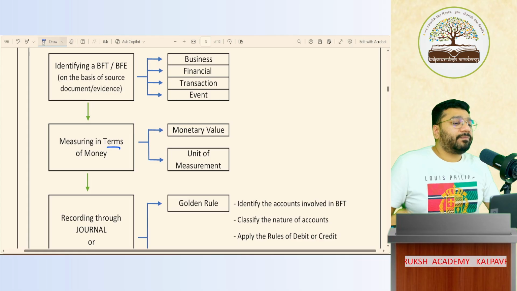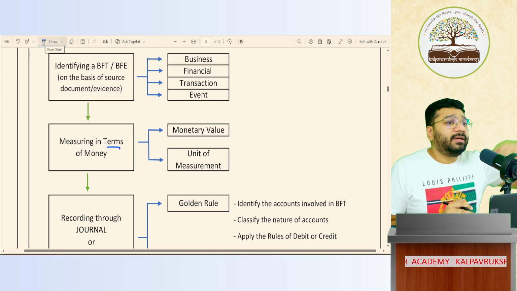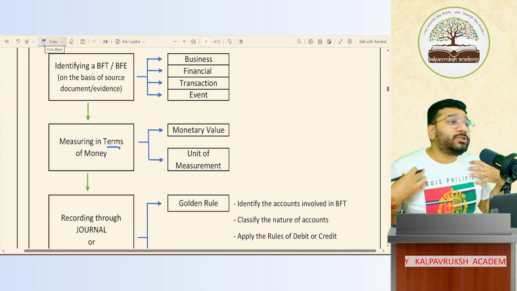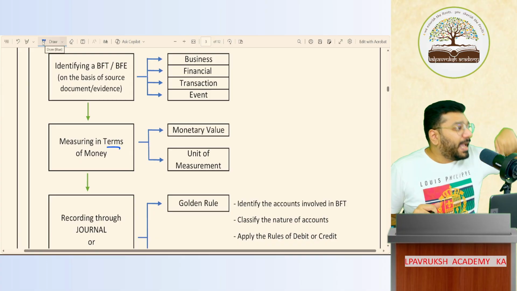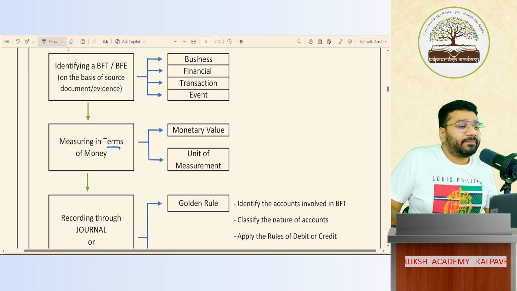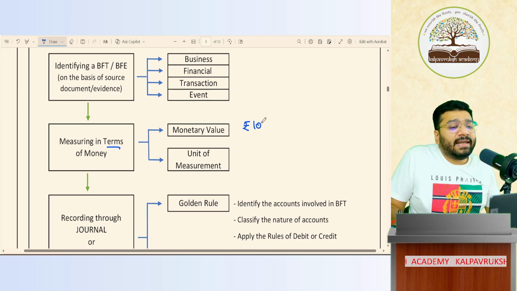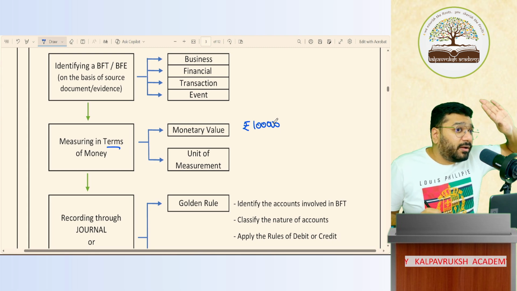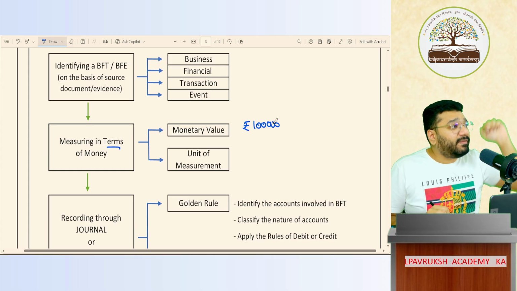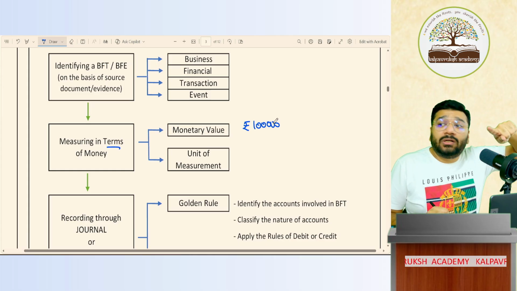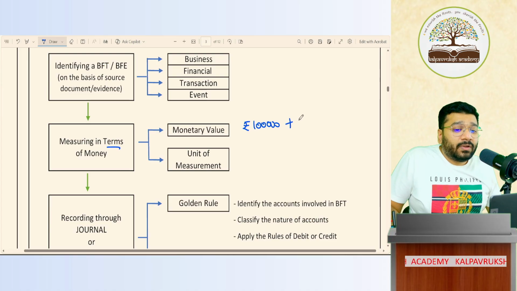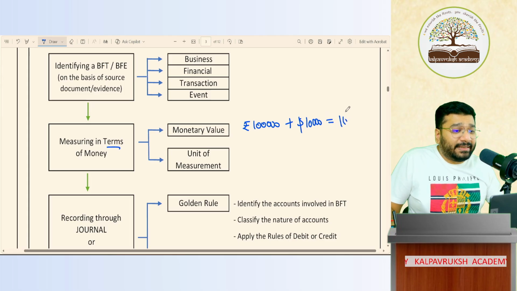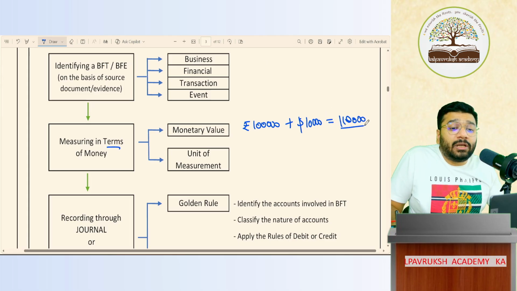I'm a businessman who buys goods within India and outside India. Today I purchase goods worth 1 lakh rupees in India. I purchase from Chennai 1 lakh worth of goods. Any problem? This is my purchase value. Apart from that, today itself I did one more purchase of $10,000 from USA. So can I say my total purchase is 1,10,000?